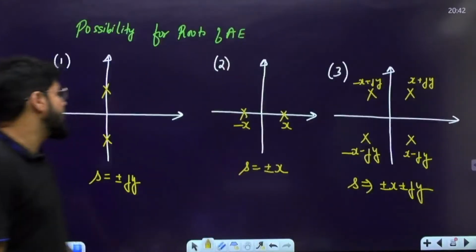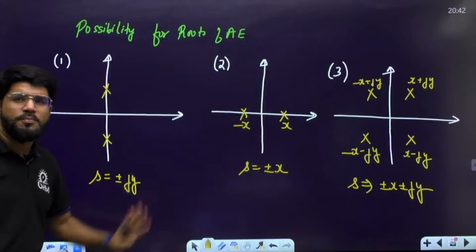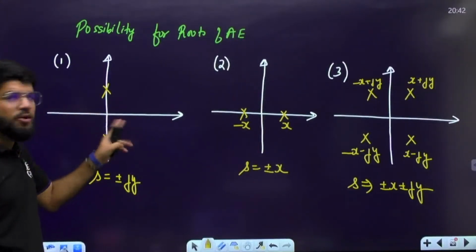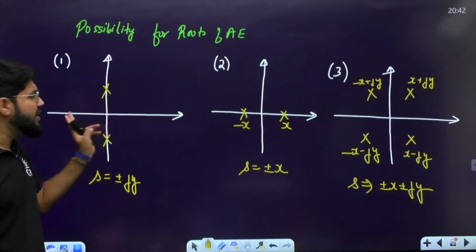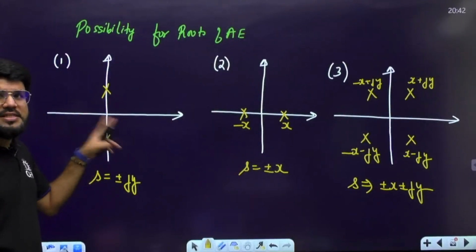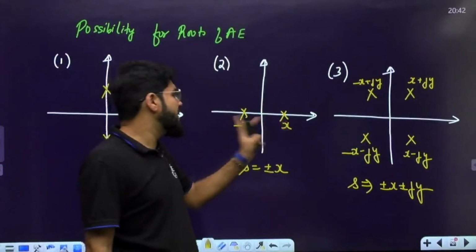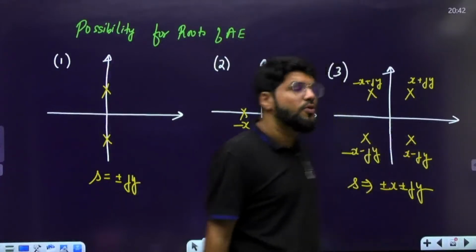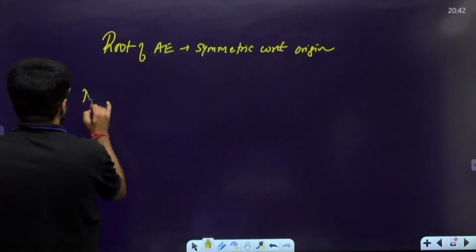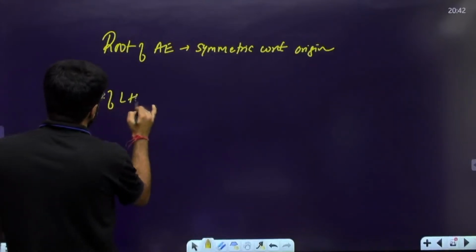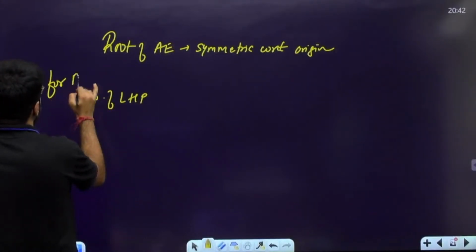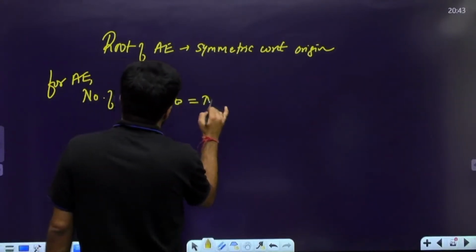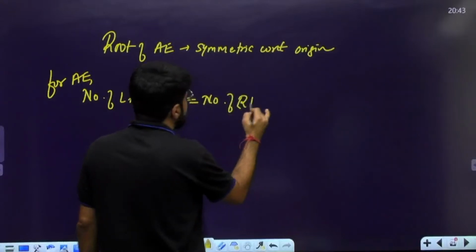And one more thing. These are only three possibilities that can happen with the auxiliary equation. In the first possibility, how many roots are to the left and how many to the right? 0. Here, 1 left, 1 right. Here, 2 left and 2 right. So because of this symmetry, the number of LHP roots for the auxiliary equation is always equal to the number of RHP roots.